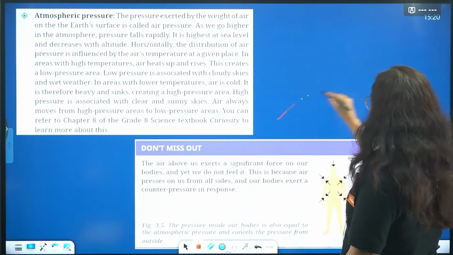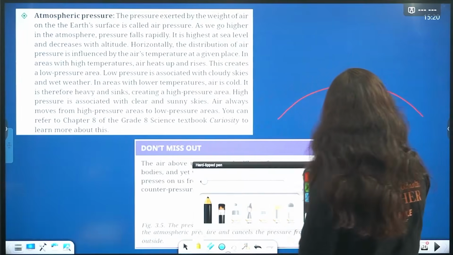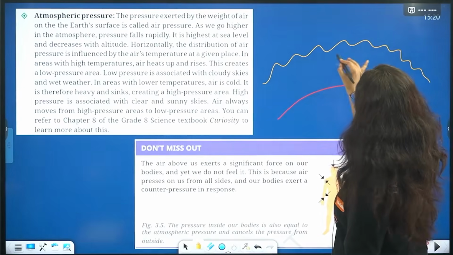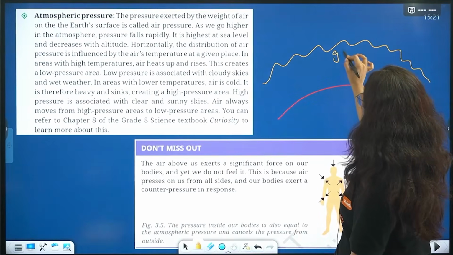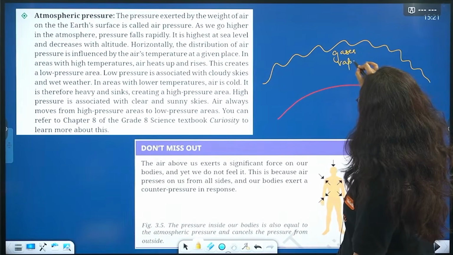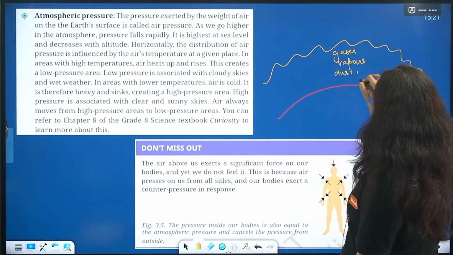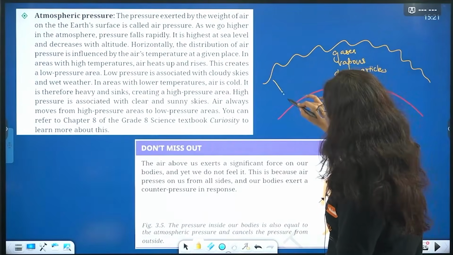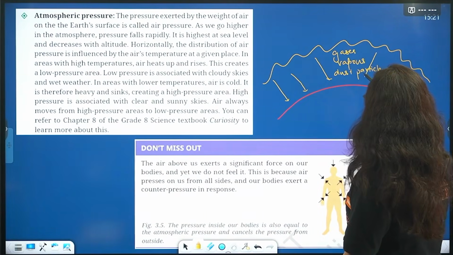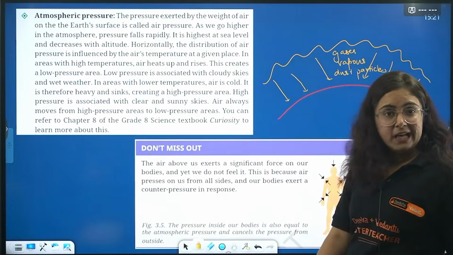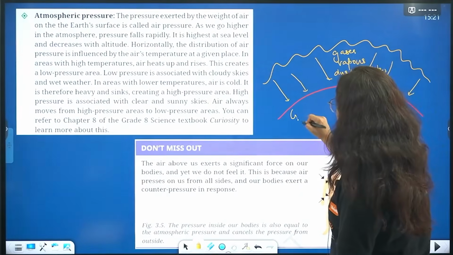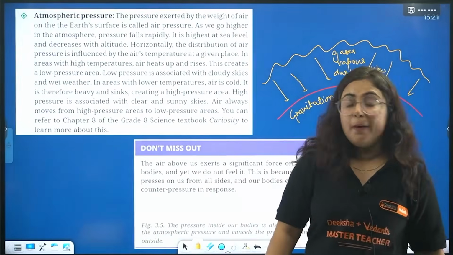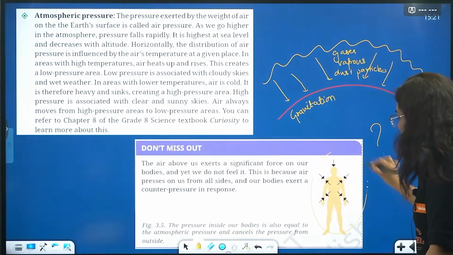So, this is the earth crust, and there is a layer of atmosphere. This layer of atmosphere contains a lot of things: it contains gases, vapors, and dust particles. All those have a weight and a volume, right? Because of which there is a continuous force exerted on earth, applied towards the earth because of the gravitational pull of the earth.